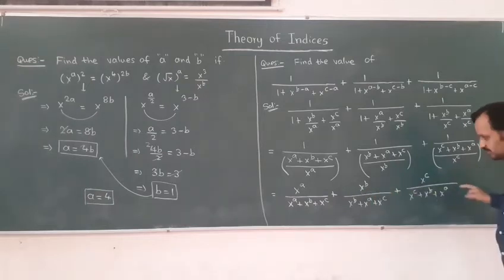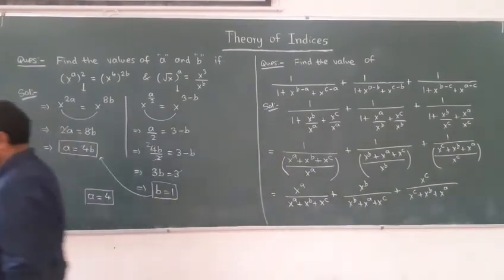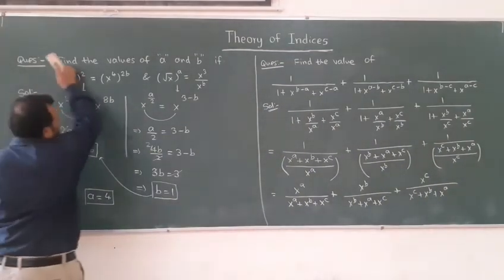Now if you see, denominator in each is same, so we can take LCM.